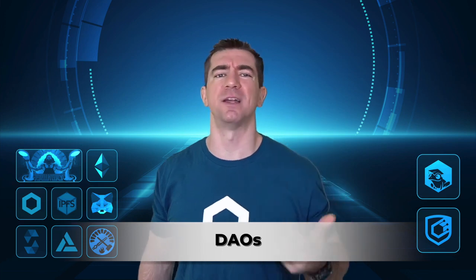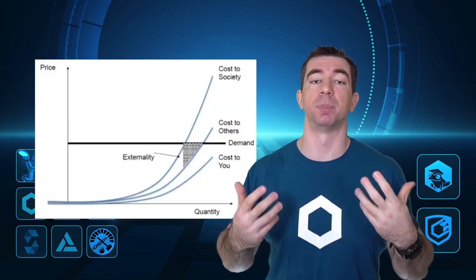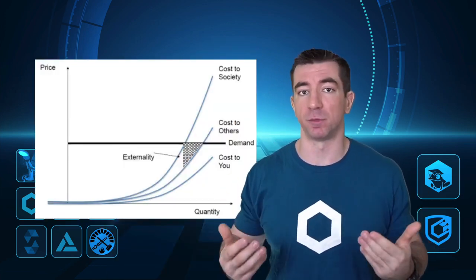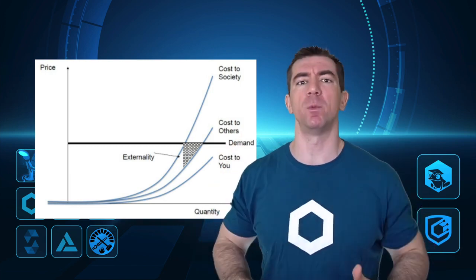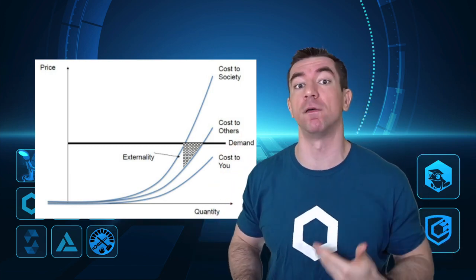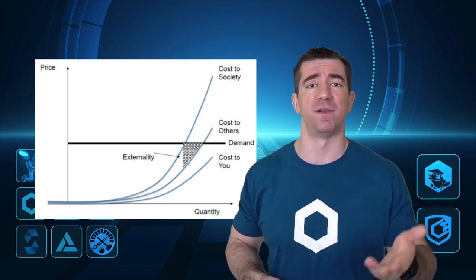DAOs, or decentralized autonomous organizations, are another group that we've already mentioned. DAOs are groups that are governed completely decentralized by a set of instructions or smart contracts on chain. There are some massive benefits here where engagement's much easier, the rules are black and white, and you can see everything directly on chain. Voting and governance technology is completely decentralized. And the blockchain space is one of the big ones pushing how we can evolve politics and how we can evolve governance to make it more efficient, fair, and reasonable.